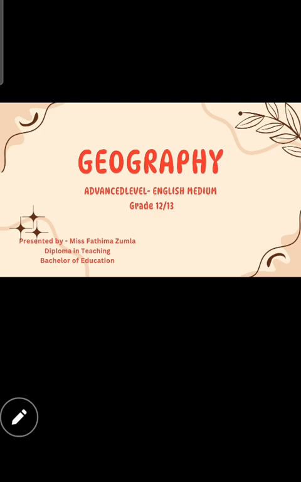Okay, so children, do you know something about geography? What is the meaning of geography? Briefly, I want to ask that. Geography is something related to this globe, okay? All the things included inside this globe, the human nature, the physical nature, and this environment. Everything is connected between the man and environment.